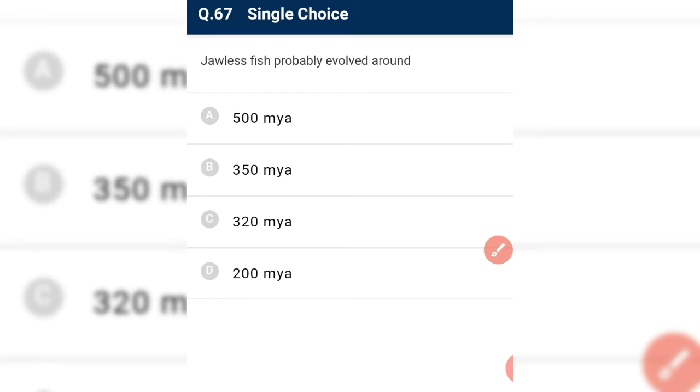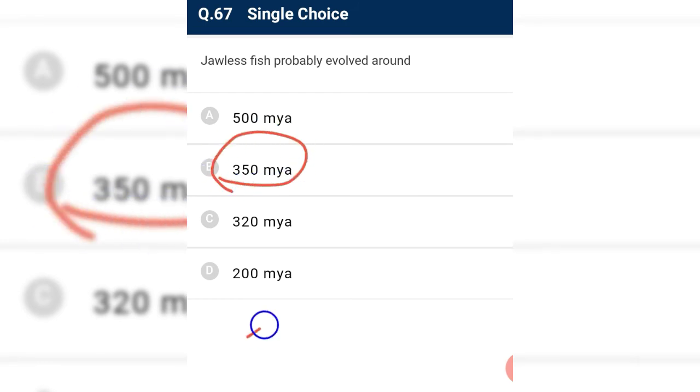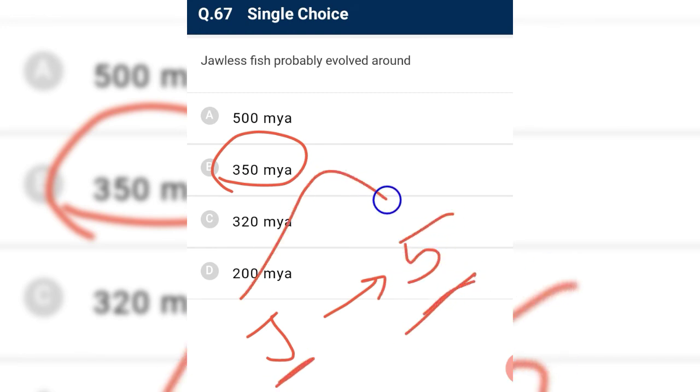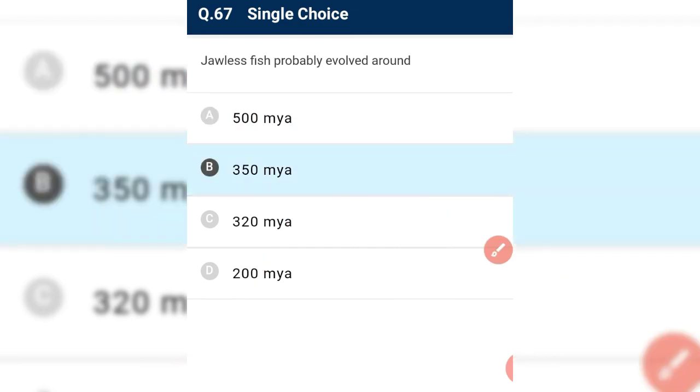Jaw fish probably evolved around 350 million years ago. See, we write jaw like this and we match it with 5 like this, so they can be matched with lines. And this probably evolved about 350 million years ago.